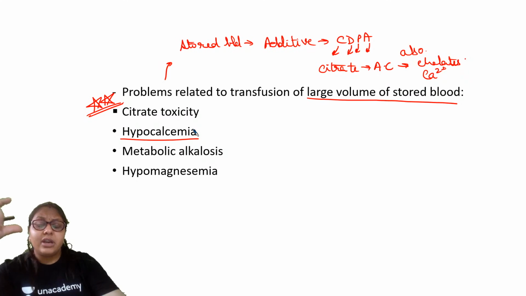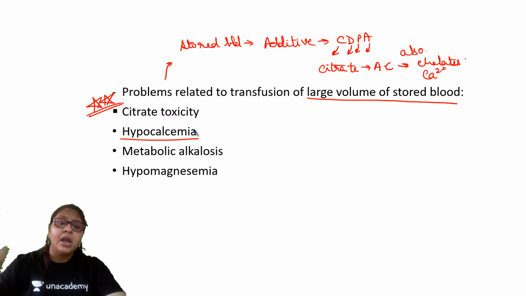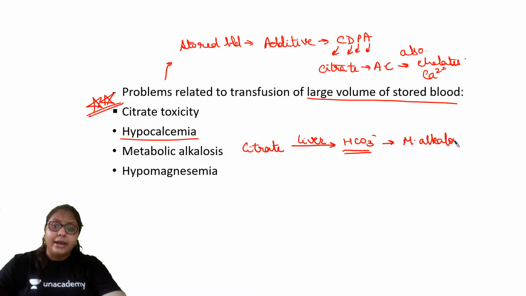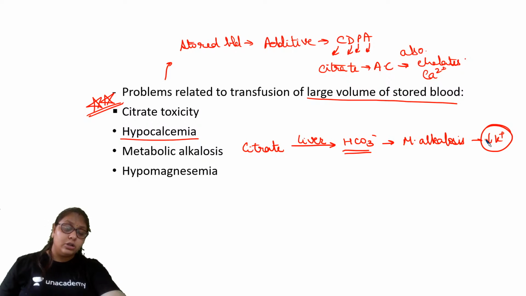So whenever the citrate level increases, what will happen? It chelates the calcium, and therefore it causes hypocalcemia. And this citrate, when the body is not able to metabolize it, what happens? Liver में it is metabolized to bicarbonate, and therefore it can cause metabolic alkalosis, which will in turn lead to decrease in the potassium level, and therefore we will have hypokalemia also.